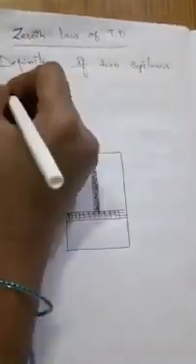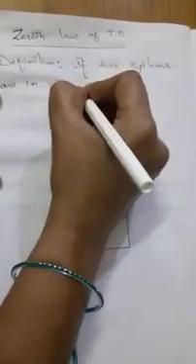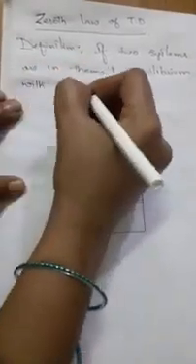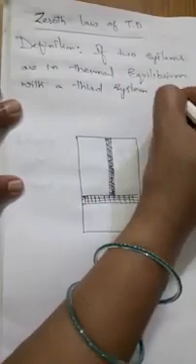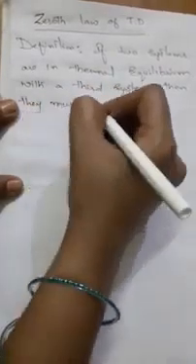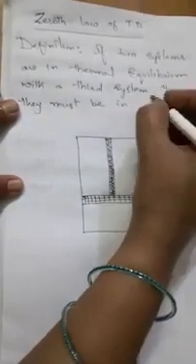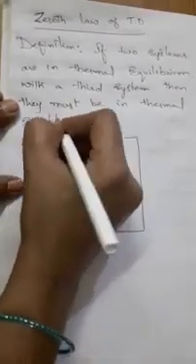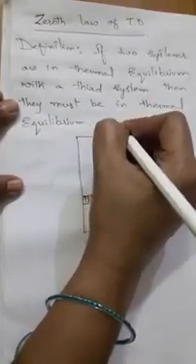If two systems are in thermal equilibrium with a third body or third system, then they must be in thermal equilibrium with each other.